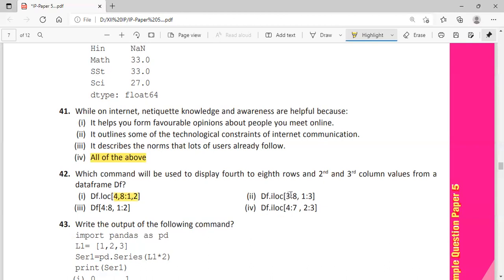iloc means what? The index is starting from 0, 1, 2, 3. So 3 means 0, 1, 2, 3, which is the 4th row, isn't it? Correct. We are starting from the 4th row. Till the 8th row means what? 3 means the 4th row, so 3, 4, 5, 6. How much do we have to take out?